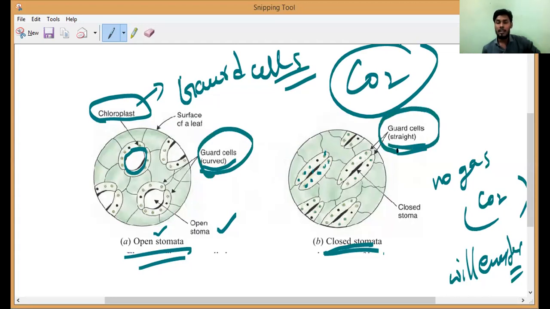Do you understand, Hari? Whenever these guard cells don't want to take in the carbon dioxide, they will close this stomatal pore and they will become a straight line. Whenever the photosynthesis reaction takes place, by that time they will open. So by that time the guard cells will turn into which shape? Curved shape. That is what you have to remember.